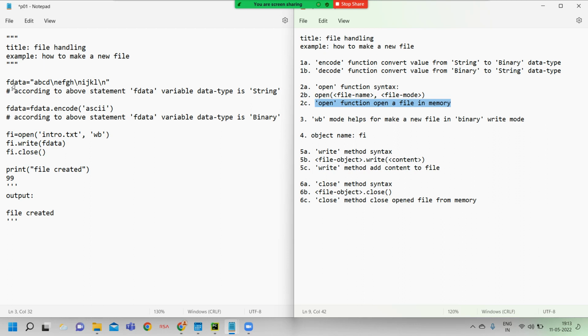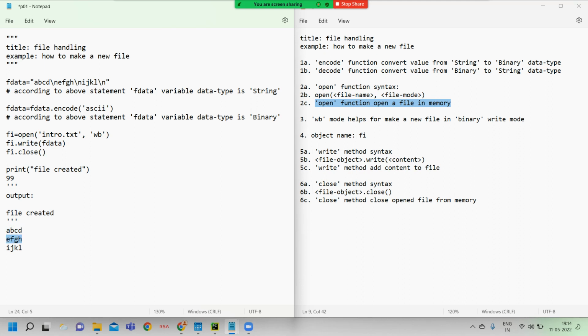See here, now we are entering into the program itself. Here we store some content in string format. That string content is ABCD \n, EFGH \n, IJKL \n. We stored it in this format: ABCD, new line, EFGH, new line, IJKL, new line.